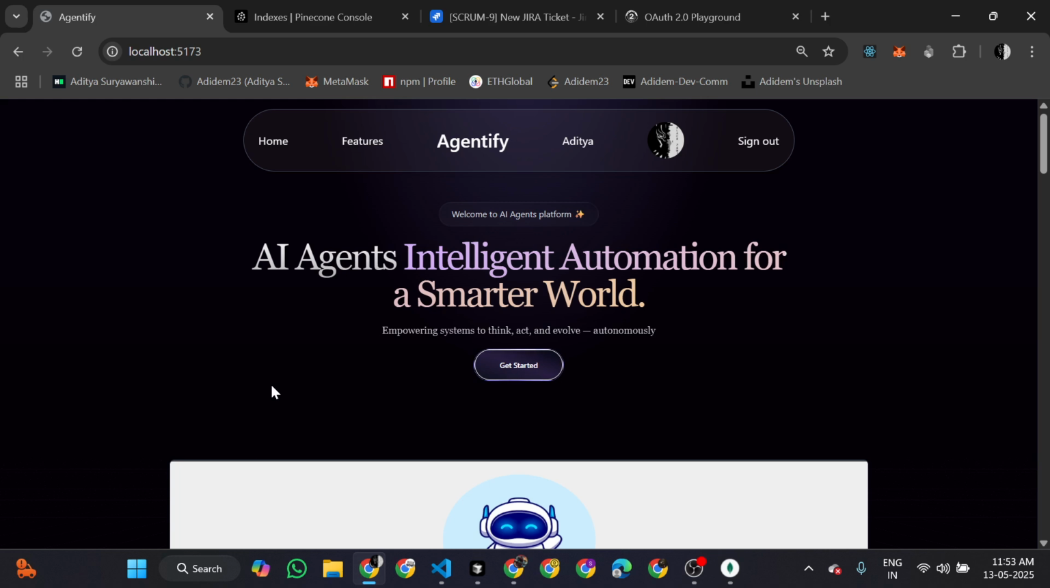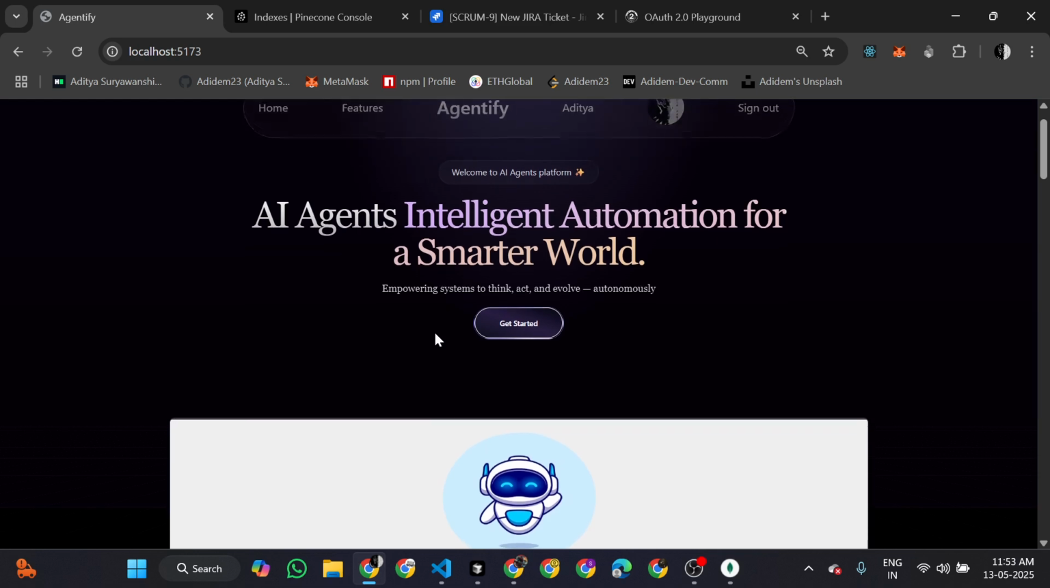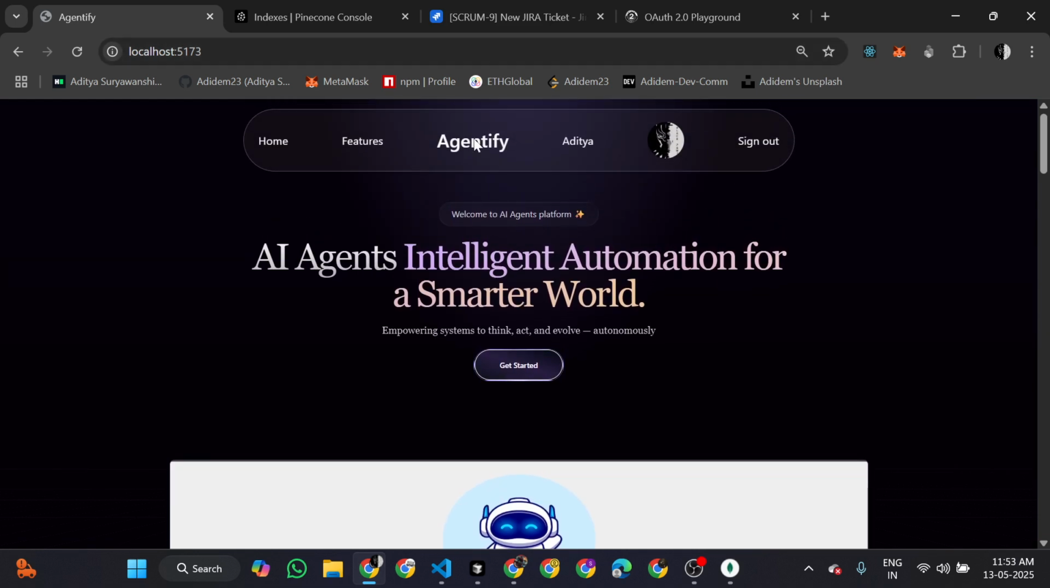and a similar kind of clone of bolt.new. So this is the front end that we have taken. You can also take my GitHub repository and see the architecture and what things we have used.